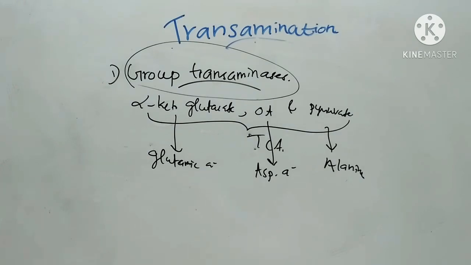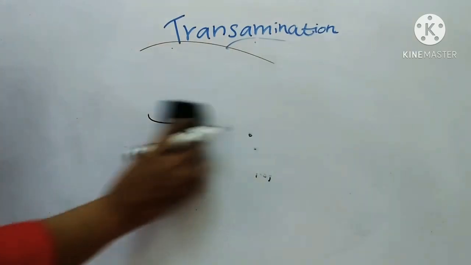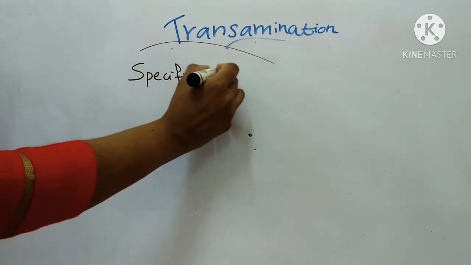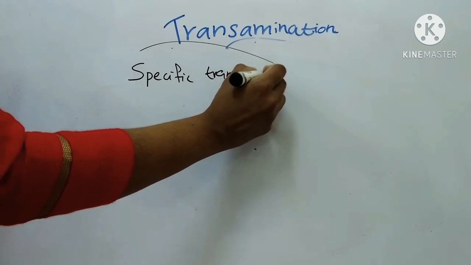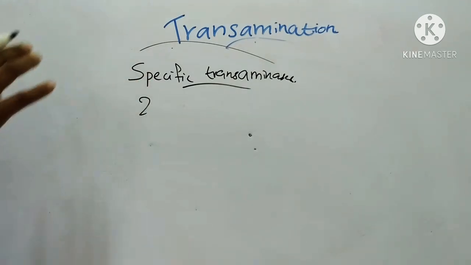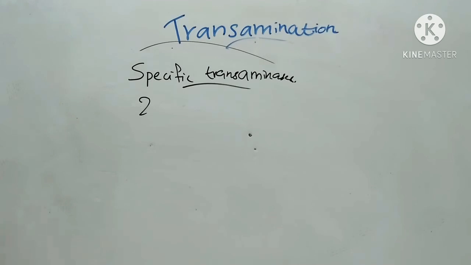Next we will see specific transaminases. These are the limitations of the transamination reaction. Specific transaminase means there are two transaminases of clinical importance in the body. They use specific amino acids and specific keto acids.